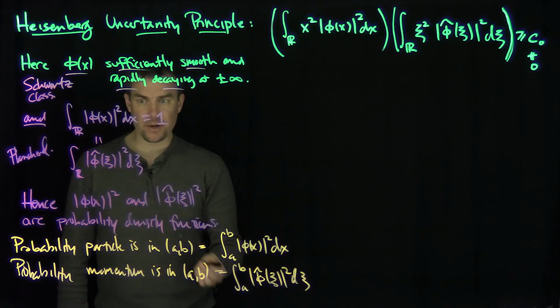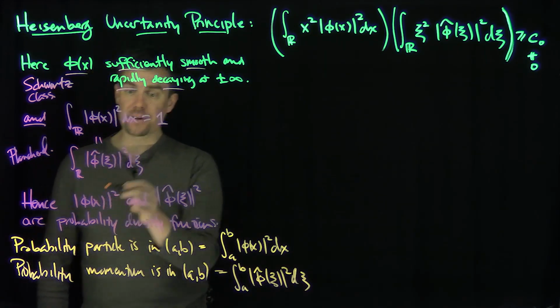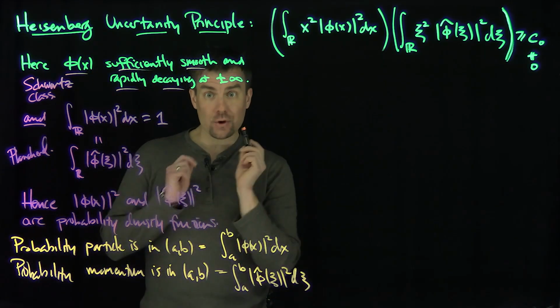So both those are probabilities because I know that both these functions integrate to 1 over the entire real line. So these are actual probabilities, right?